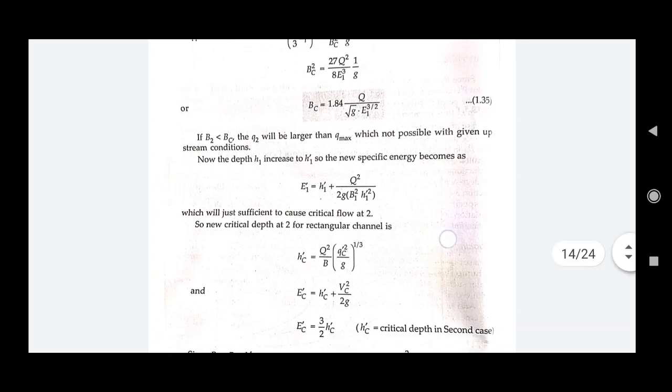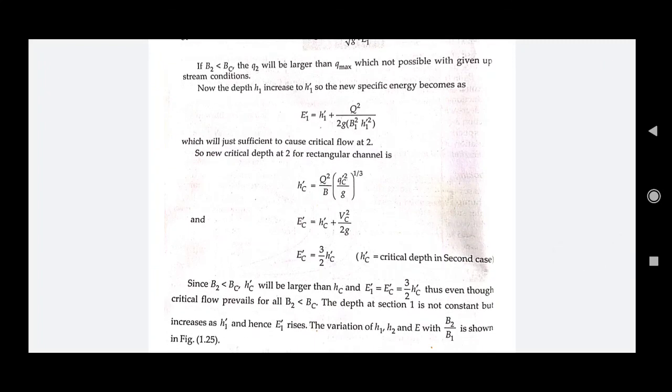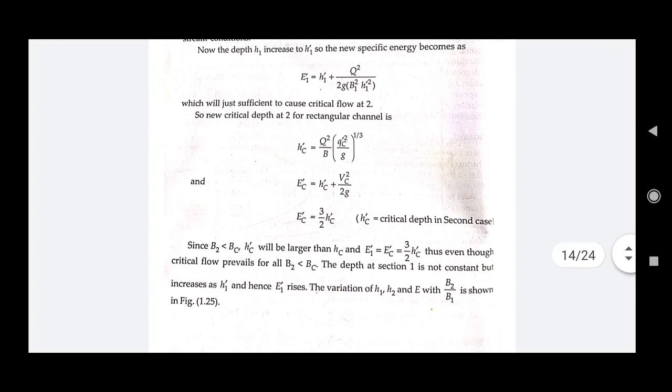We can write the value of Q as Q dash, and then we can find the value of specific energy as EC dash is equal to HC dash plus VC square upon 2g, or the critical depth in the second case we can find out as 3 by 2 HC dash. Since B2 is less than BC, HC dash will be larger than HC, right?